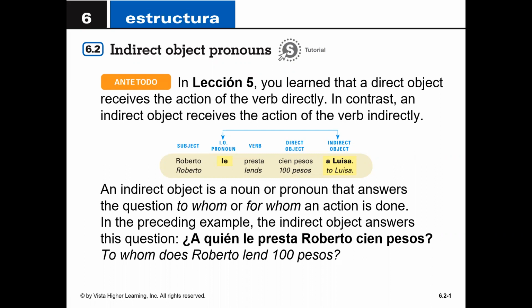In lesson 5, we talked about direct object pronouns, which receive the action of the verb directly. Those were me, te, lo, la, nos, los, and las, to refresh your memory. But in contrast, we use the indirect object that receives the action of the verb indirectly.